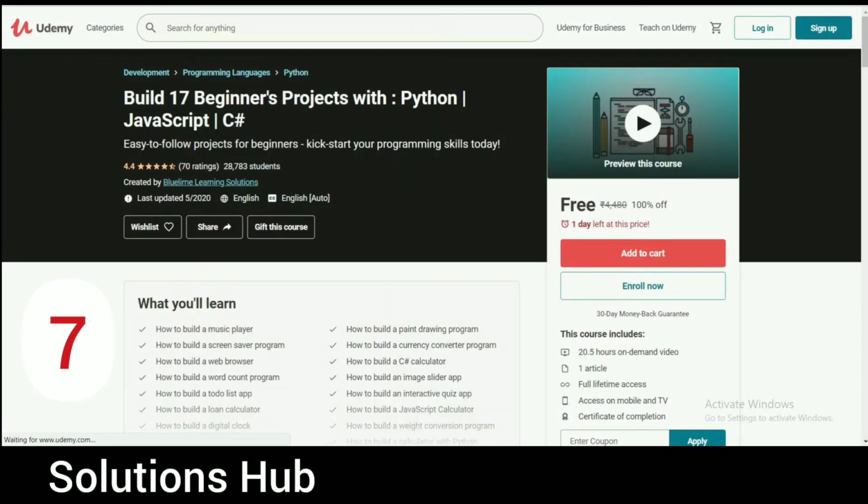The seventh course is Build 17 Beginners Projects with Python, JavaScript and C#. Easy to follow projects for beginners. Kickstart your programming skills today. Already 28,783 students are enrolled for that course. This course is also free. Only 1 day left at this price, and this course includes 20.5 hours on-demand video, 1 article, full lifetime access on mobile and TV. At the end, you get a certificate of completion of that course, and the coupon code of that course is 25B4ED4D14C8A0662. That coupon code and the course link are available in the description.